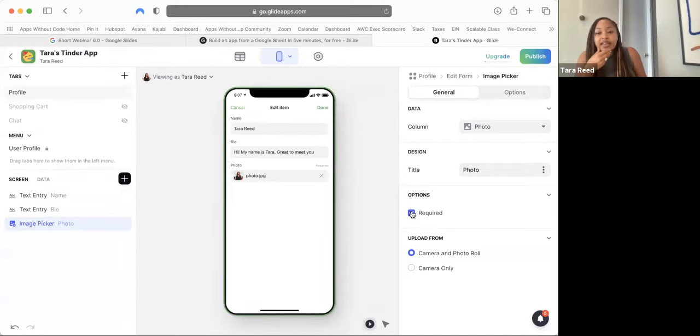Okay, and what else do we have? We had name, photo. We don't need to do email because they're already signed in with their email. And we had what they're looking for, right? Gender, whatever that might be.